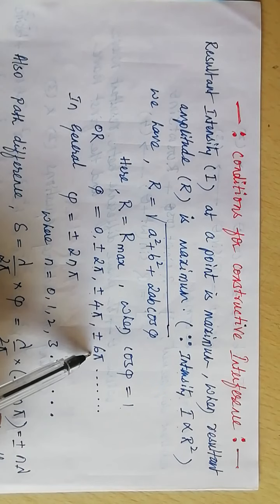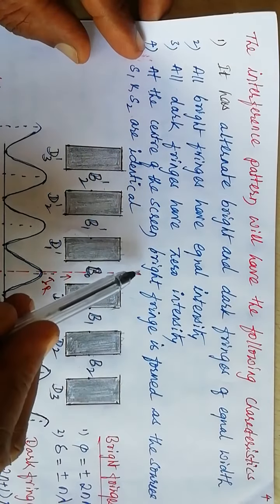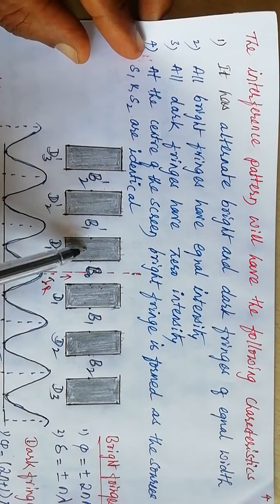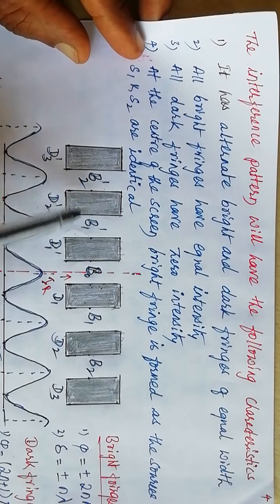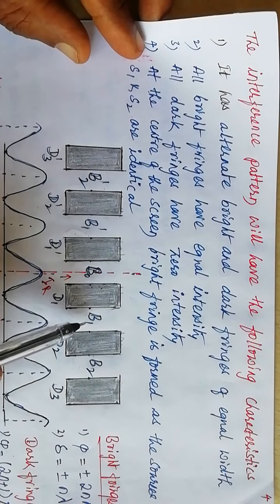So you can visualize this fact by referring to this particular diagram. This is the center of the screen. These are the dark bands. They are equally spaced. The waves arriving at this particular point undergo constructive interference. Here also constructive interference.